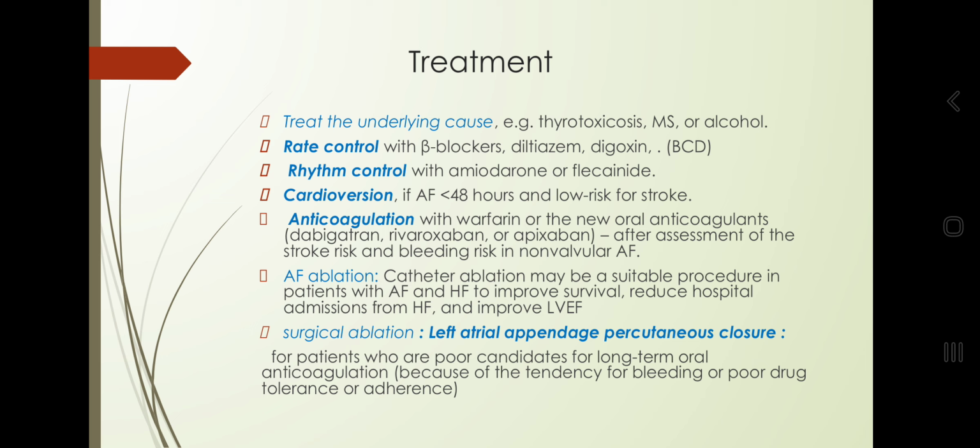Rhythm control either by amiodarone or flecainide. Flecainide is given to the patient with no structural heart disease. Amiodarone if there is association with heart failure. Cardioversion if the patient is hemodynamically unstable, or less than 48 hours with low risk of stroke. Anticoagulation: NOAC or DOAC, apixaban, rivaroxaban, dabigatran, or warfarin, which is second line. If prosthetic valve, you should give warfarin.